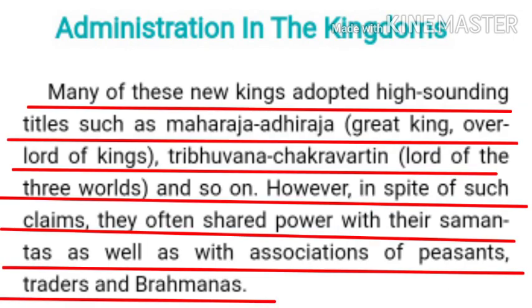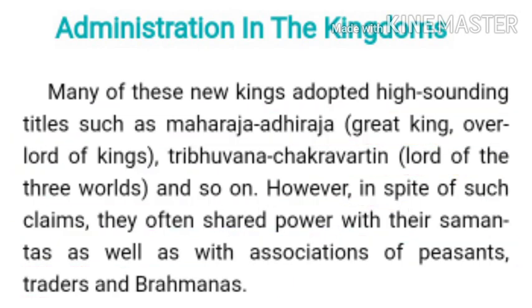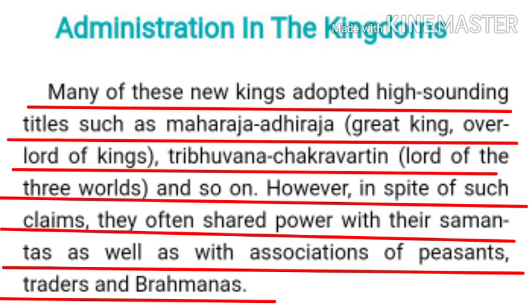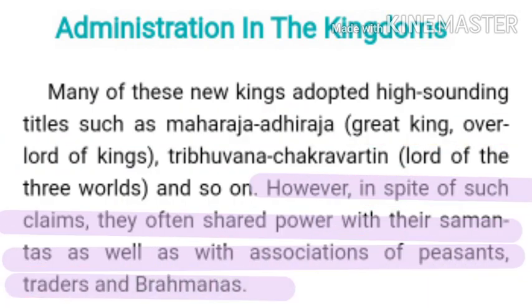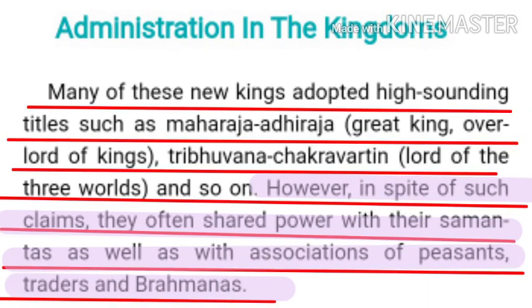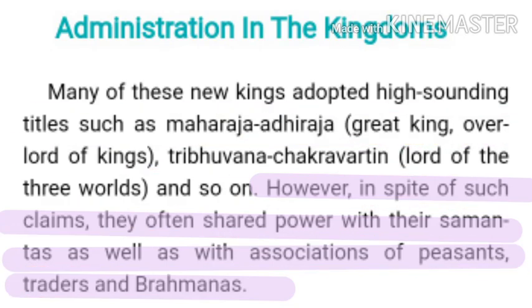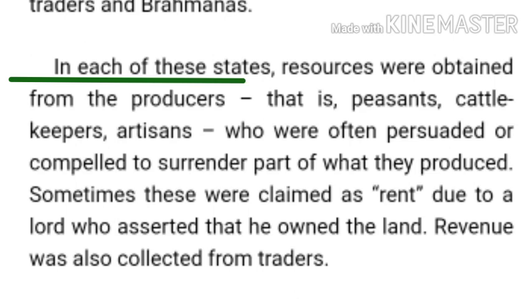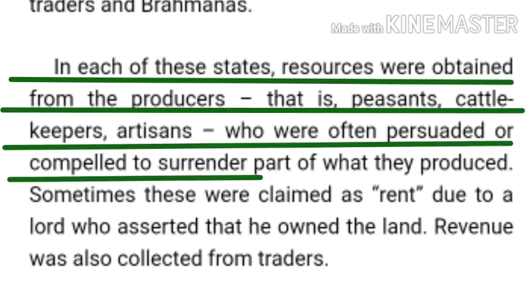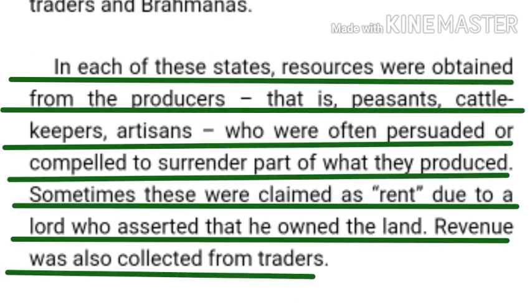That is one thing. But how did they administer their kingdoms? Kings shared their administrative powers with samantas, brahmanas, traders, and associations of peasants. Peasants, cattle keepers, artisans, and all those who produced something had to pay tax or rents, and traders had to pay revenues.